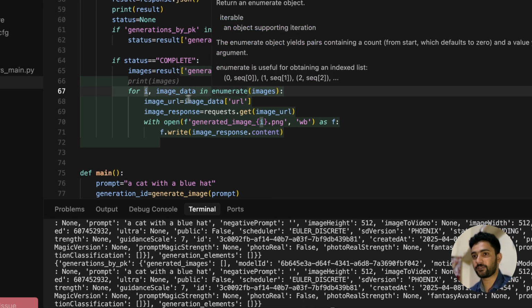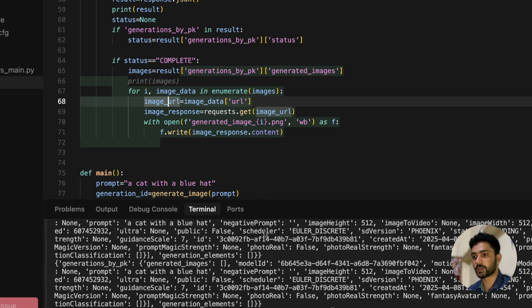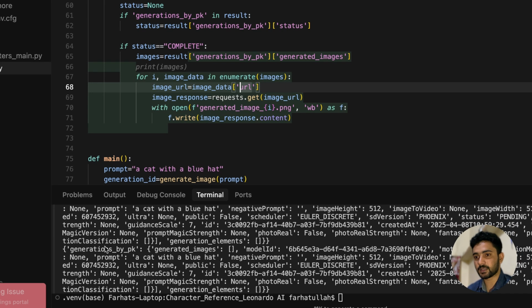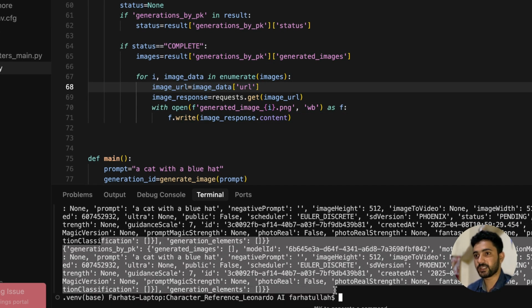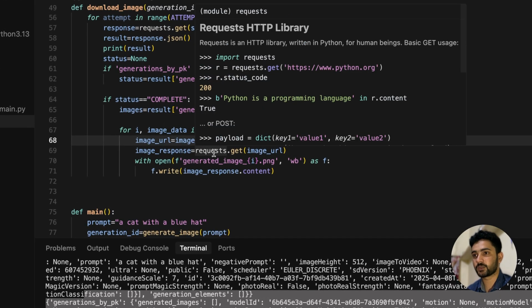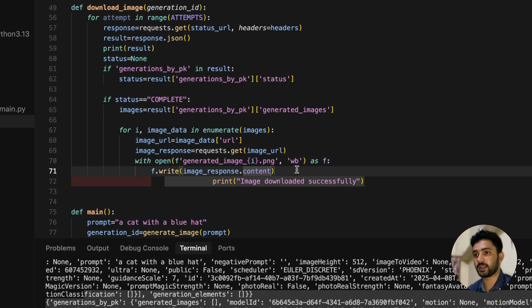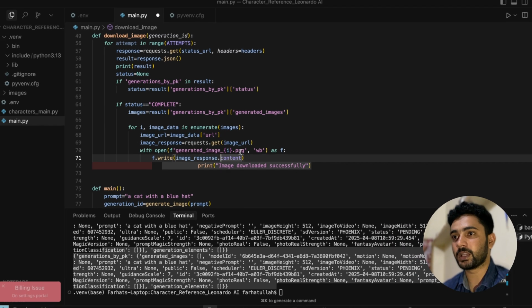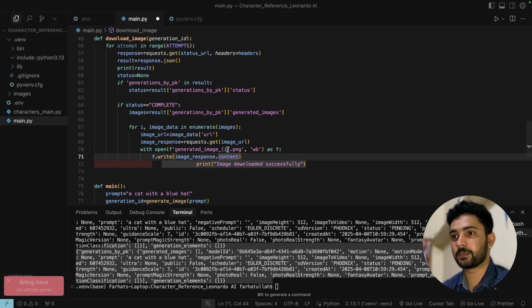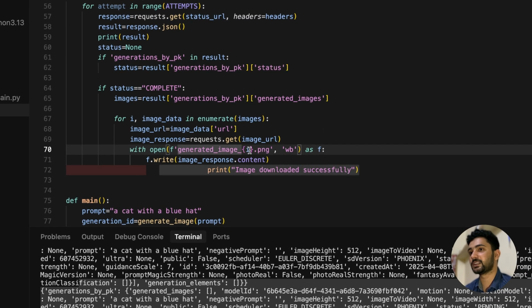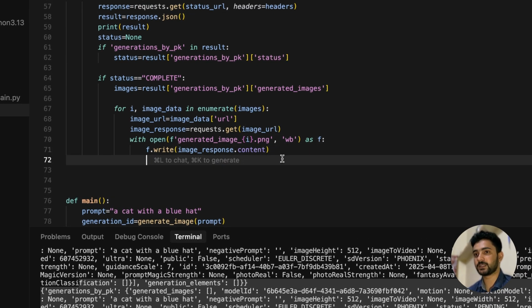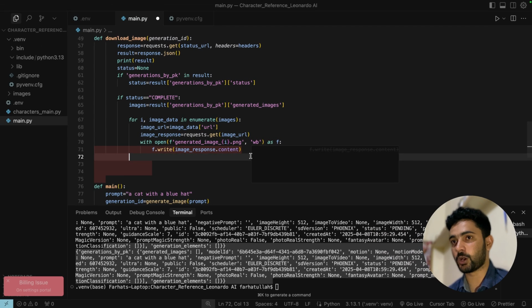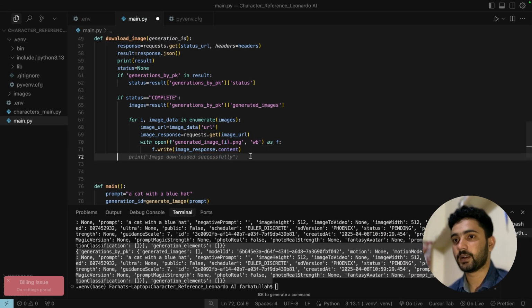So we are going to get hold of all the images. We are targeting the image URL in this JSON dictionary. So image response is equal to result target into images, with write, and it's going to write down the images and save them on a local disk as images generated and the number of the image it is. So once it's done, we now need to make sure about the pending status.